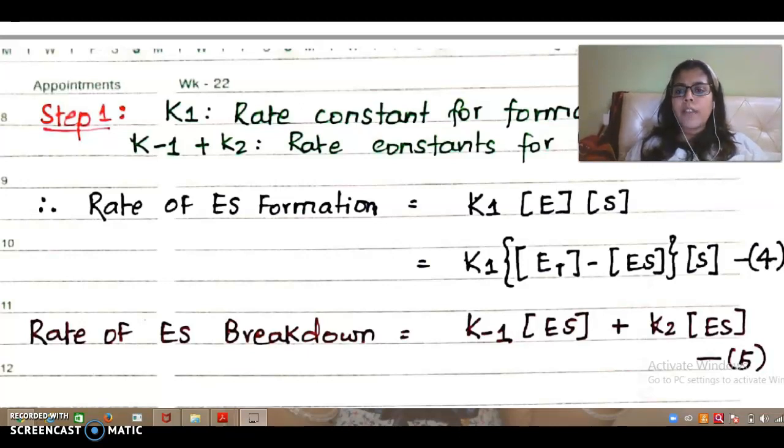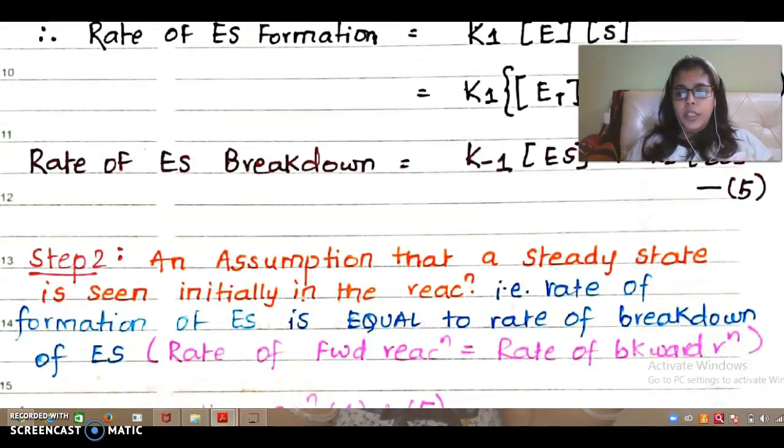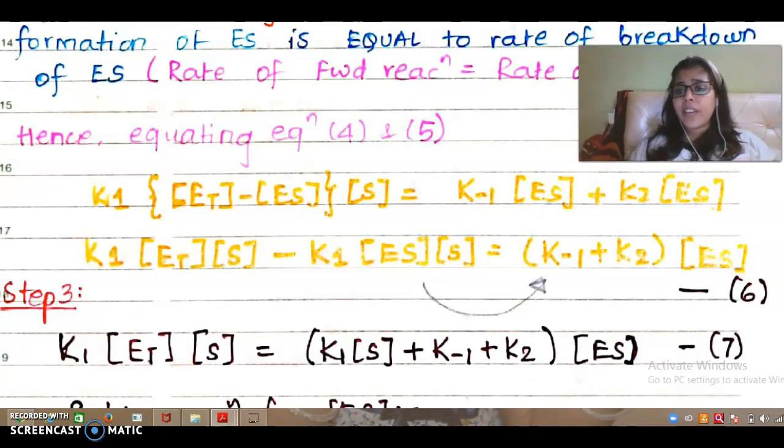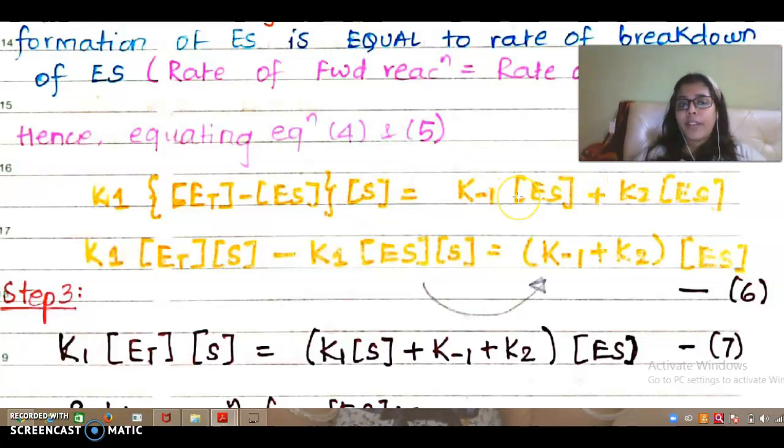Now I have two equations ready, showing the rate of formation and the rate of breakdown, and I come again to the steady state equation. It states that when the reaction is going on properly in a steady state, the rate of formation is equal to the rate of breakdown. So equation 4 and equation 5 are equated. Opening the brackets, K1 is multiplied to ET and S, and I get K1 ET S, and K1 is multiplied to ES and S, and I get K1 ES S. This remains as it is.